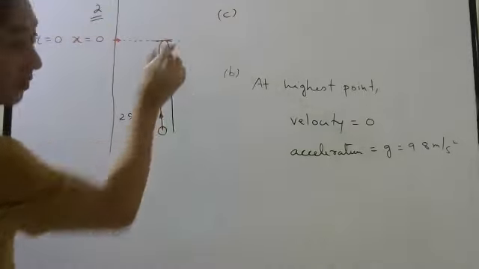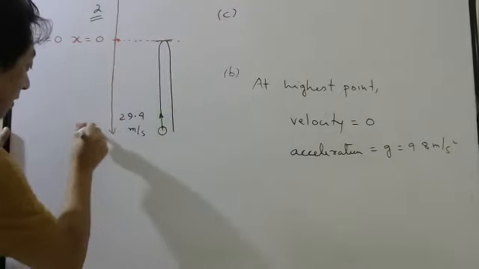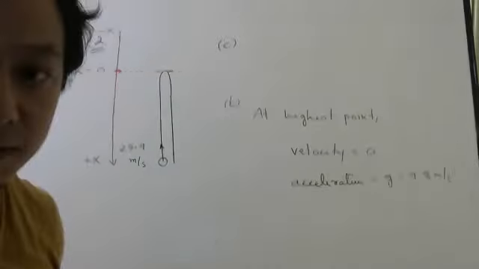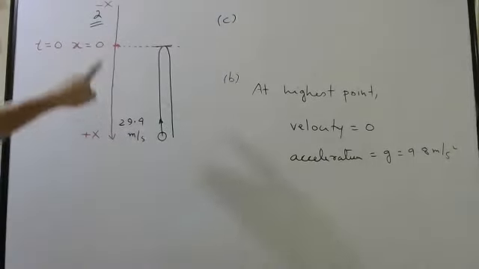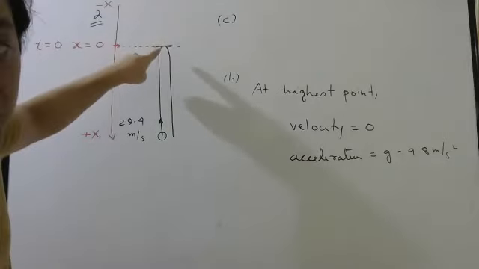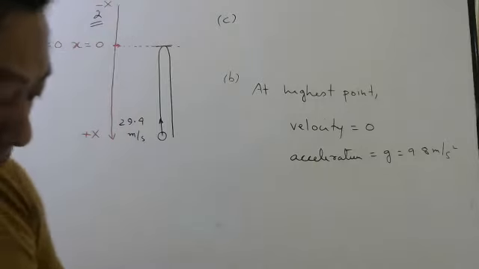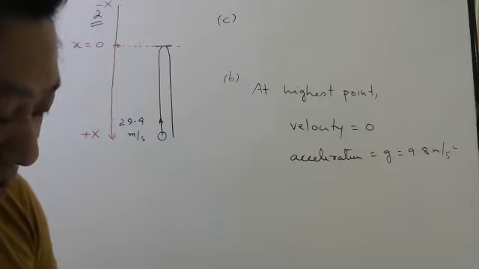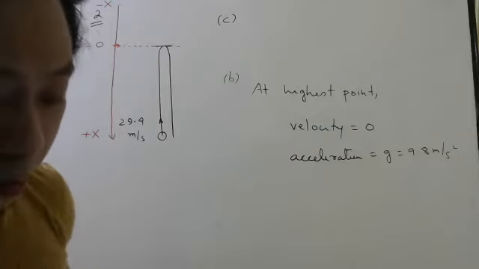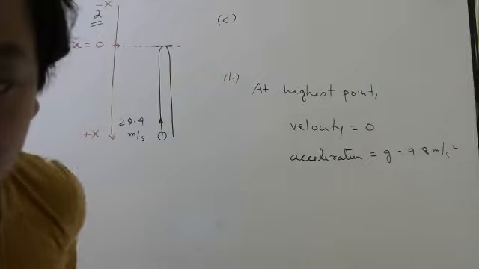Origin should be taken here, and this is the direction of the positive x-axis, and this is the negative x-axis. Origin, according to the question, we should take at the highest point. Now we have to give the signs of position, remember, not displacement, position, velocity, and acceleration during upward and downward motion.